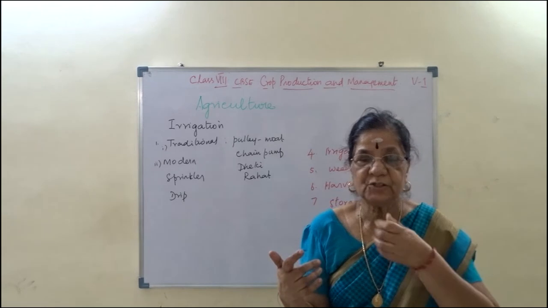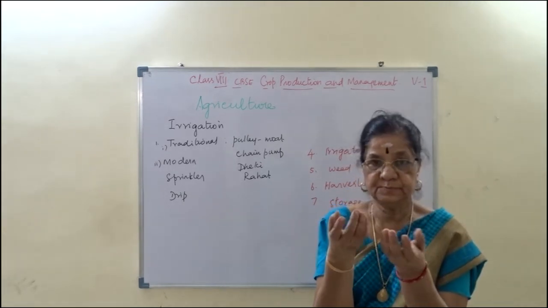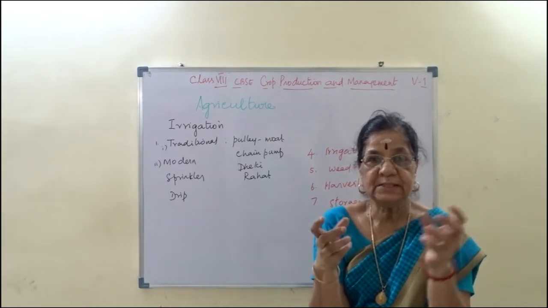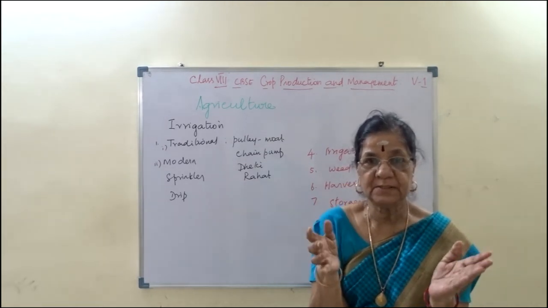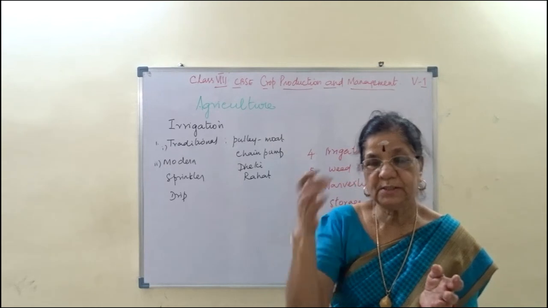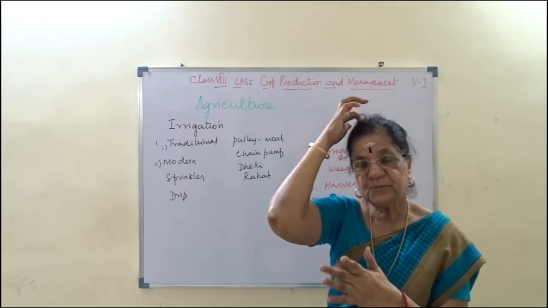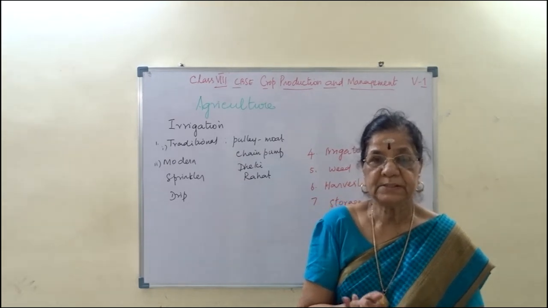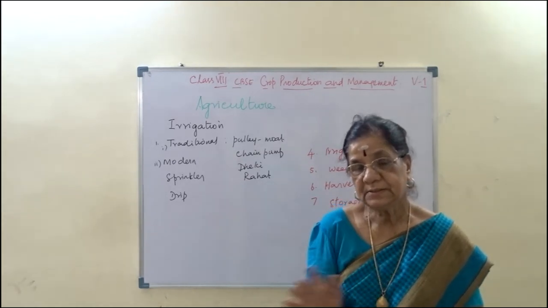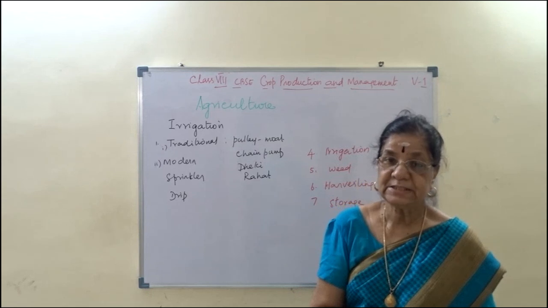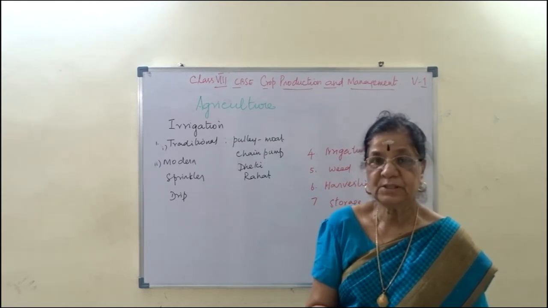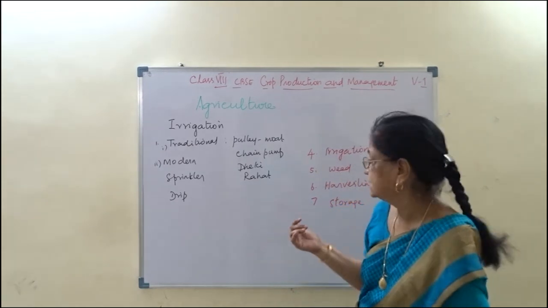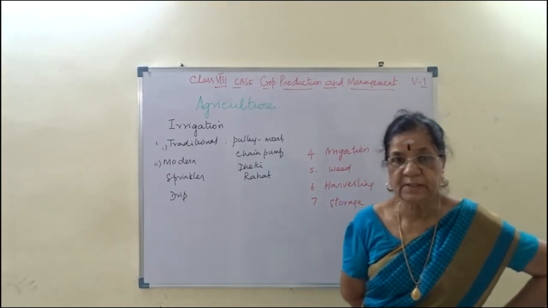They remove the stalks, and the grain should be separated from the paddy and the branch. On the highways, they harvest everything and give it to you, beating it well so that the grains will be separated. So that is threshing and winnowing. And after that, it has to be stored in a heavy storage.